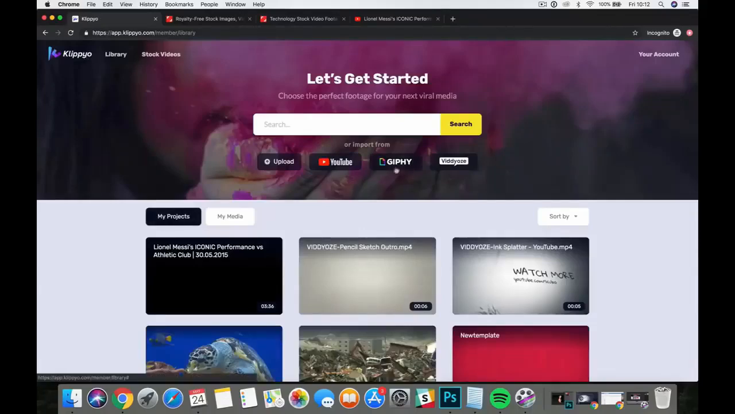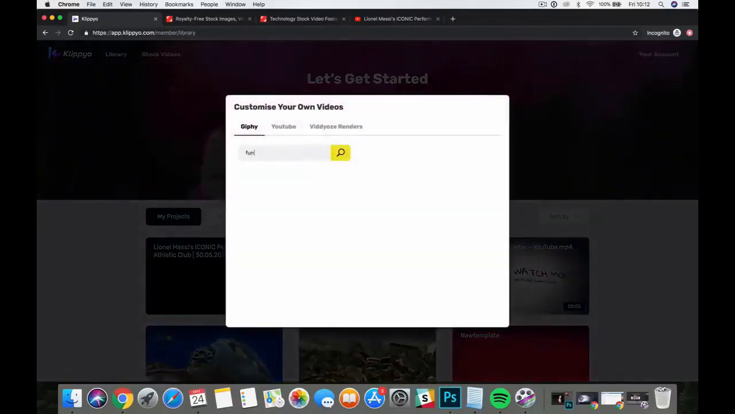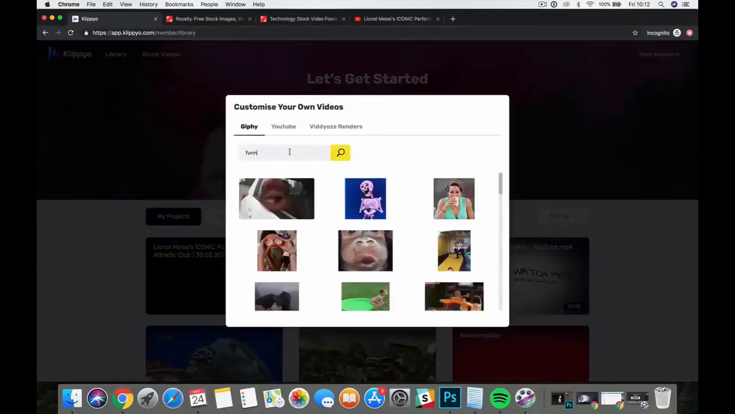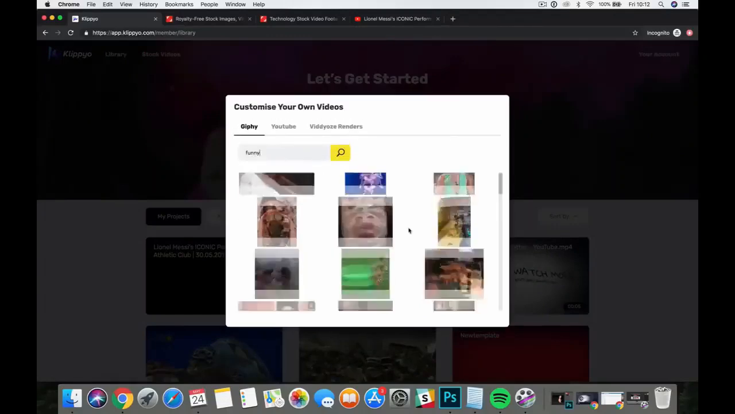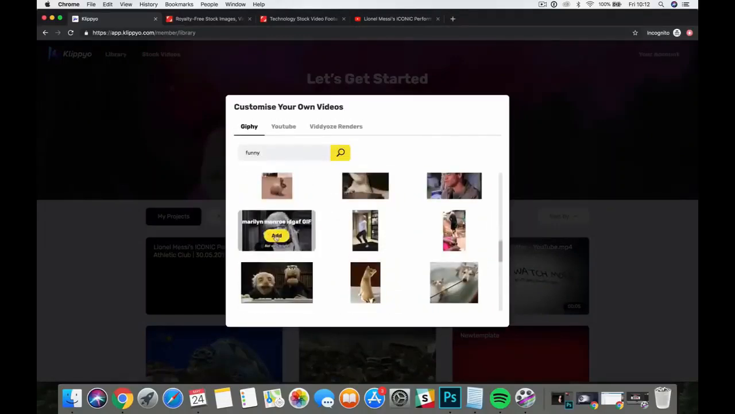The other thing we've got as well is an integration with Giphy. So again, you can search out GIFs in here. If I just type in funny, it will find lots and lots of GIFs related to that. And again, you can add these straight into Klippyo, import them, and start creating a video with different GIFs.